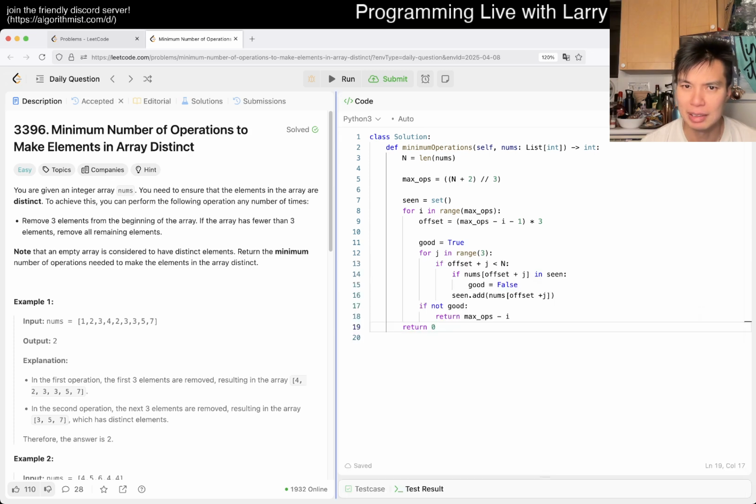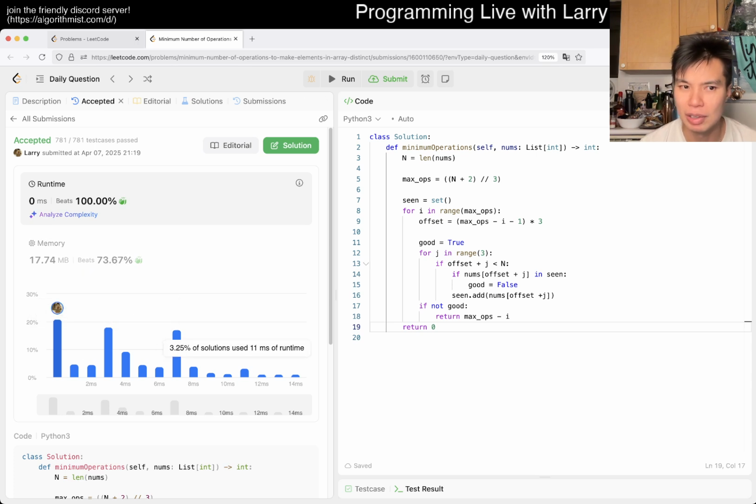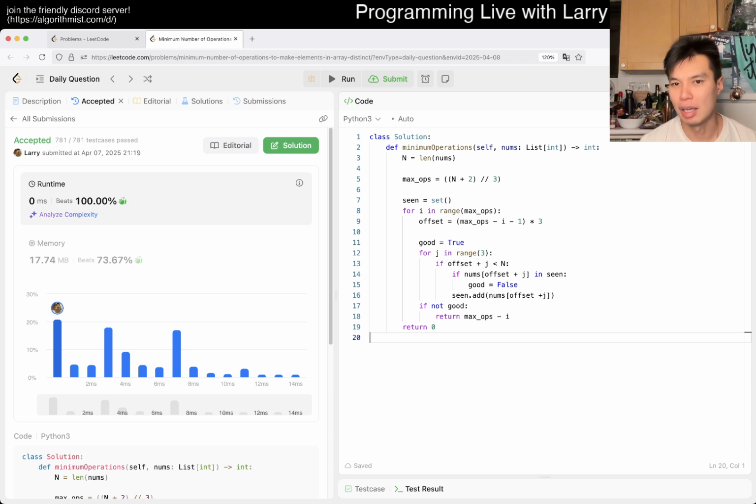Hopefully that makes sense. Let's give a quick submit. Hopefully it's right and I didn't have a rounding off by 1. And as you can see now, this is much faster. Because why? Because, well, this is linear time, right? Linear time, linear space due to the set, and that's it.